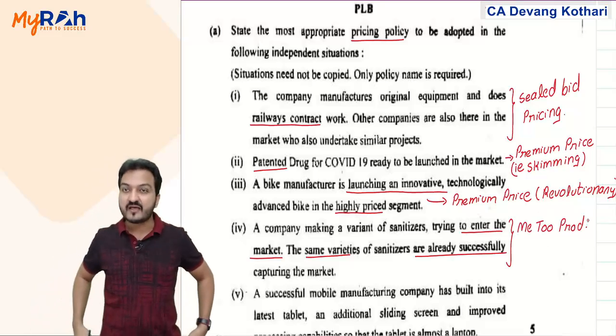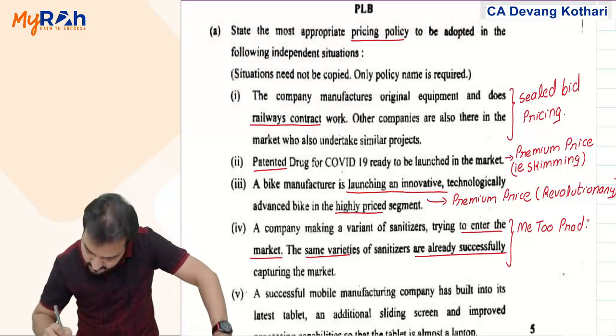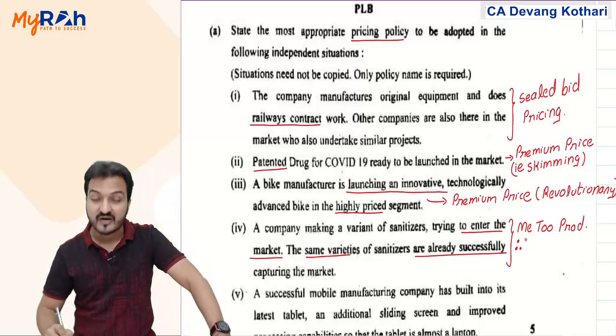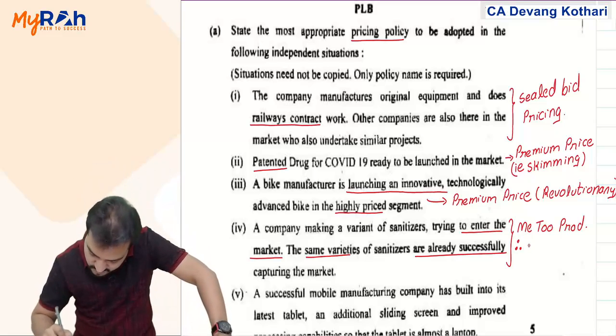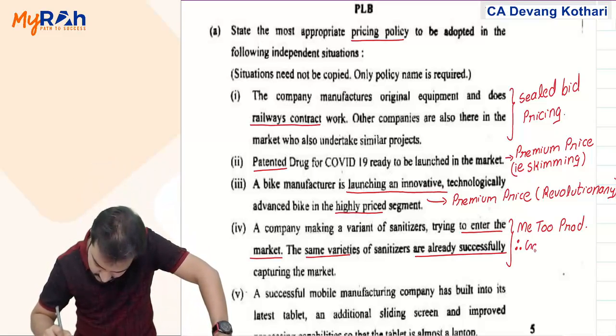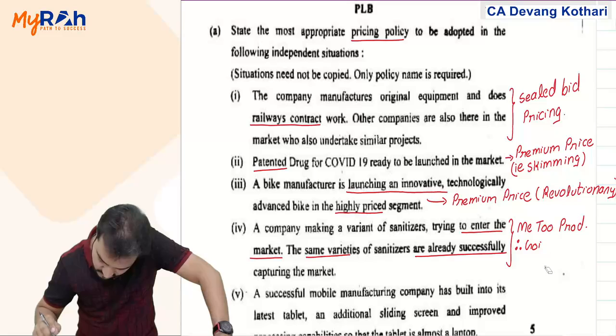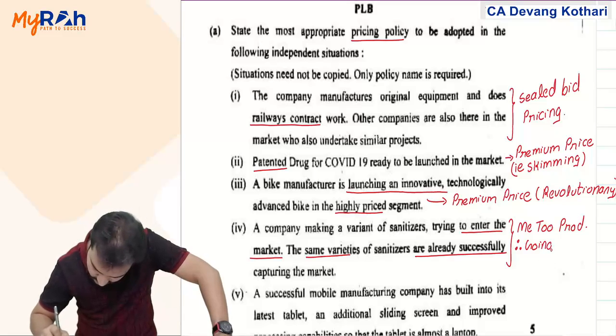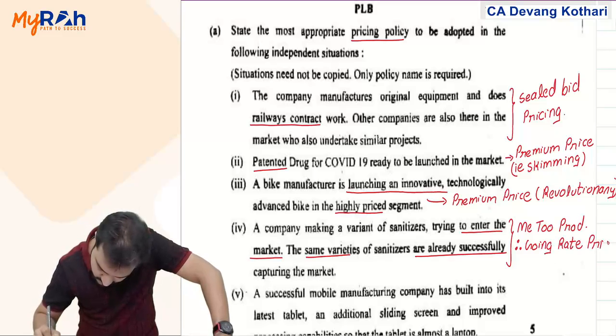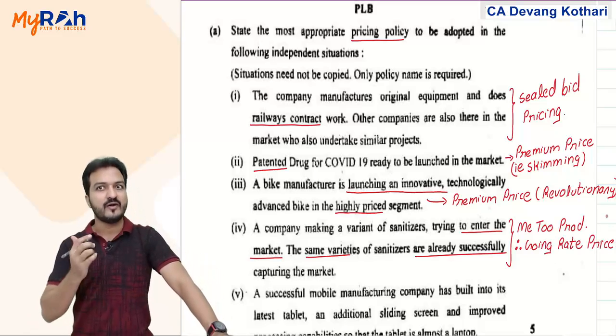If your product is like a Me Too product, meaning you cannot charge premium prices, rather you have to charge market price, called as going rate pricing. Because only then you will be able to enter the market.